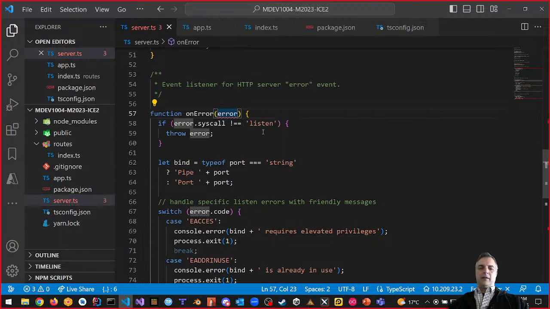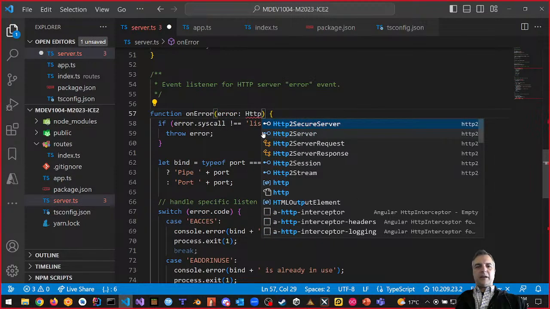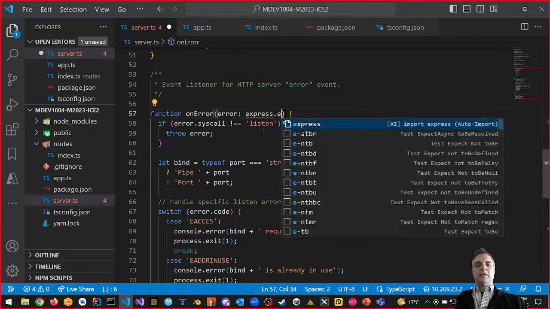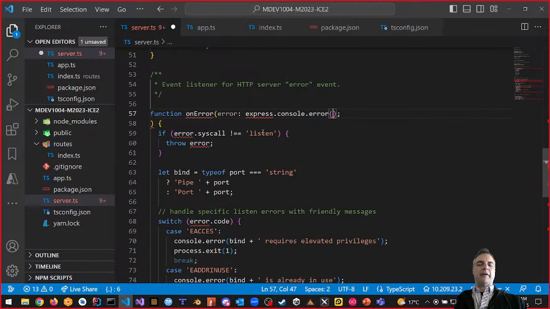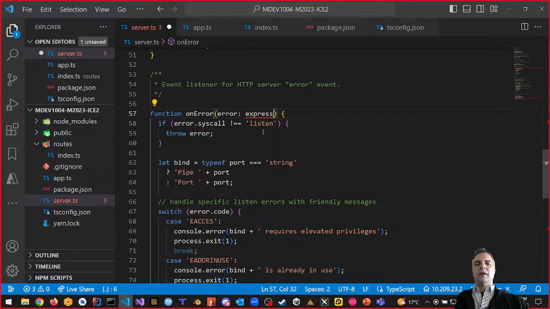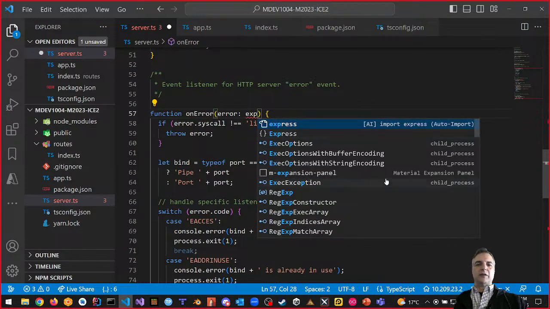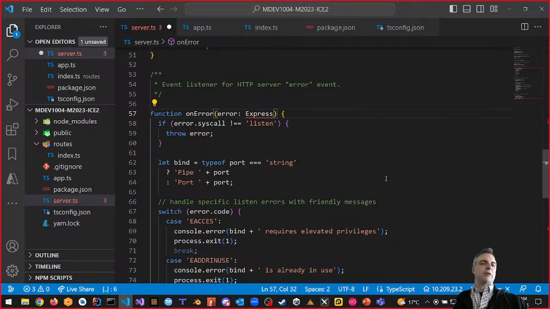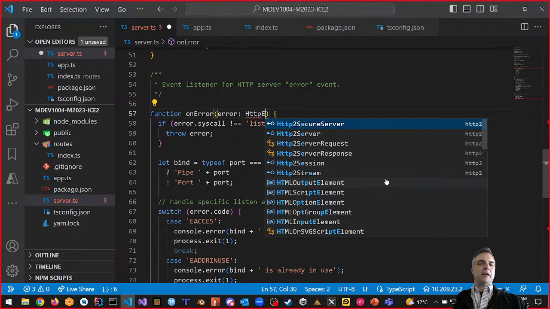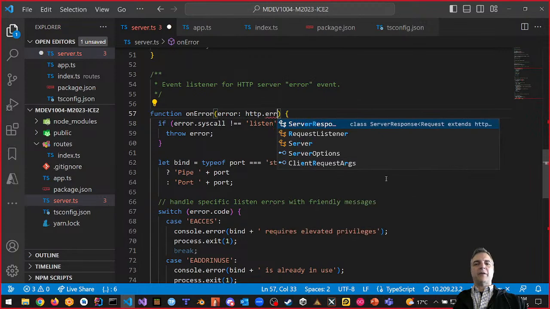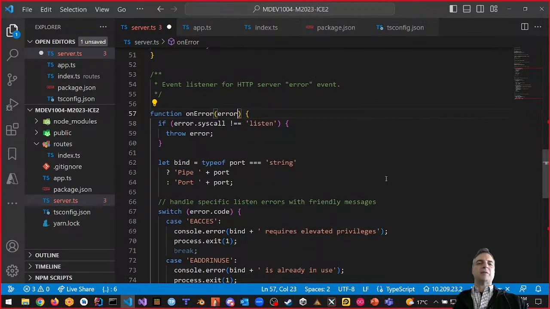Let's make error be of type HTTP error. That's what I want. And actually, if you do express dot error, that's what I want. I want an express error of some kind to put in there. Let's try this out. Express itself is something that we want to have access to. So we can say it's an express, capital E, dot, and then there is an error of some kind. So this is what it is, but it's really an HTTP error. So maybe we can say HTTP dot, could there be some kind of error? And that's what the problem is. We don't know what this is.